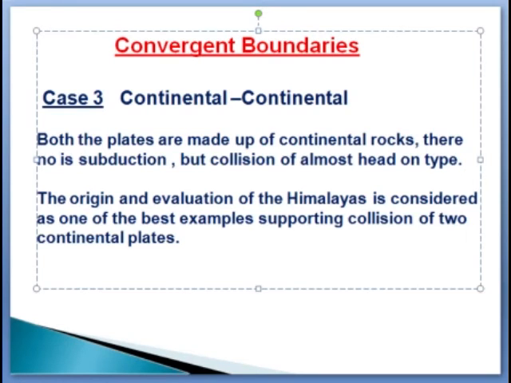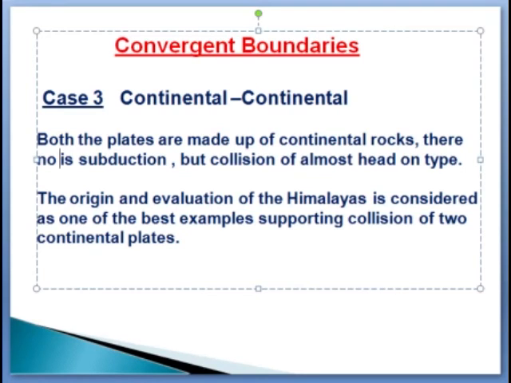When these two plates collided with each other, the Himalayas originated there. The Himalayas stand as the tallest and youngest of the continental mountain ranges of the world, and are cited as a most dramatic example by the proponents of plate tectonics.